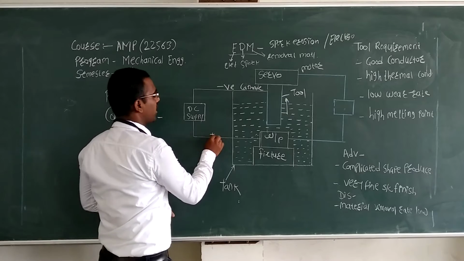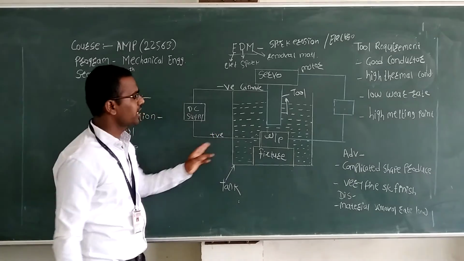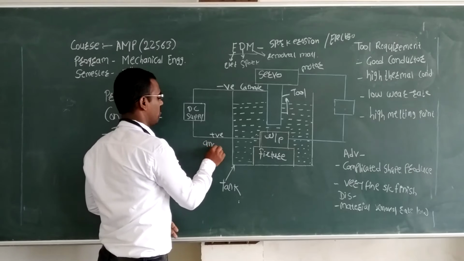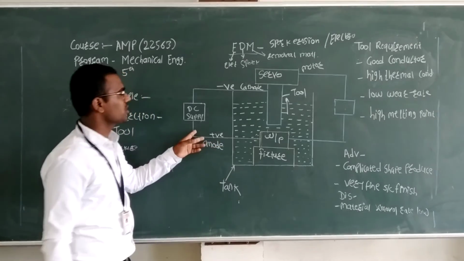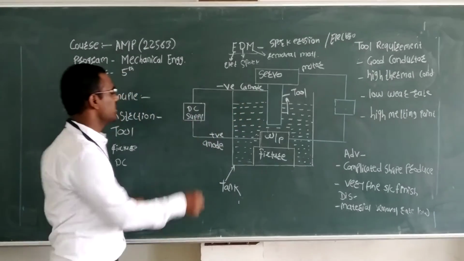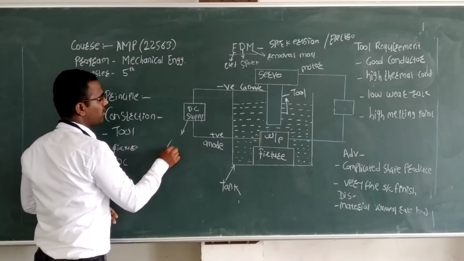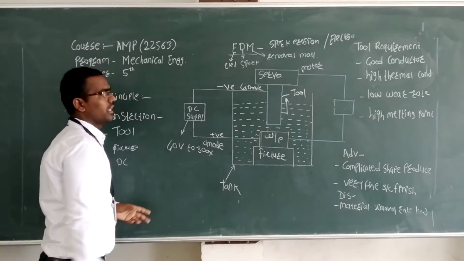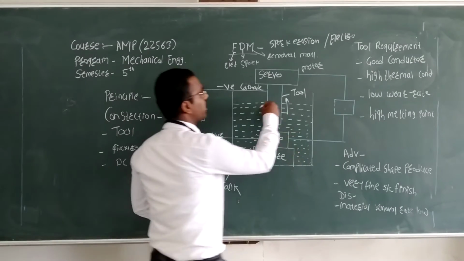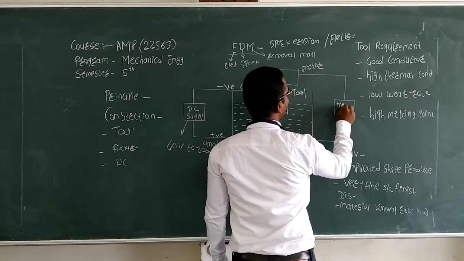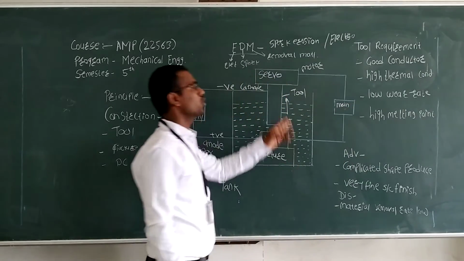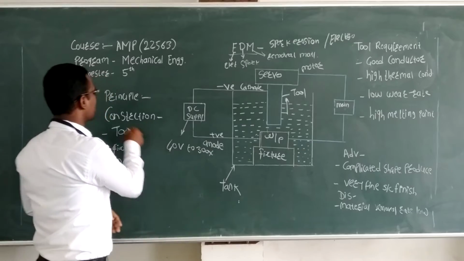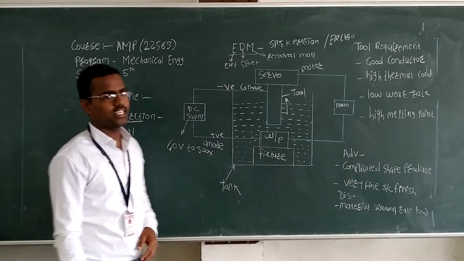The positive terminal is connected to the workpiece, which is also called the anode. This DC supply provides a voltage of about 40 volts up to 300 volts. Again, the main supply is given to the servo motor to start the process. That is the basic construction of the EDM machine, electrical discharge machining.